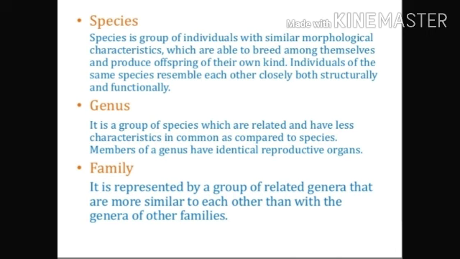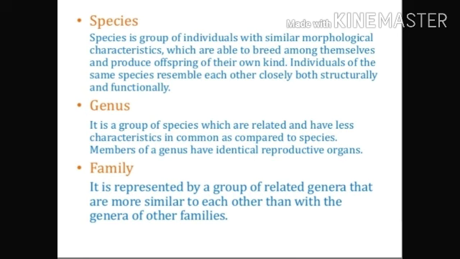Now let's start the definition of all these groups. Species is a group of individuals with similar morphological characteristics which are able to breed among themselves and produce offspring of their own kind. Individuals of the same species resemble each other, and are closely related both structurally as well as functionally.